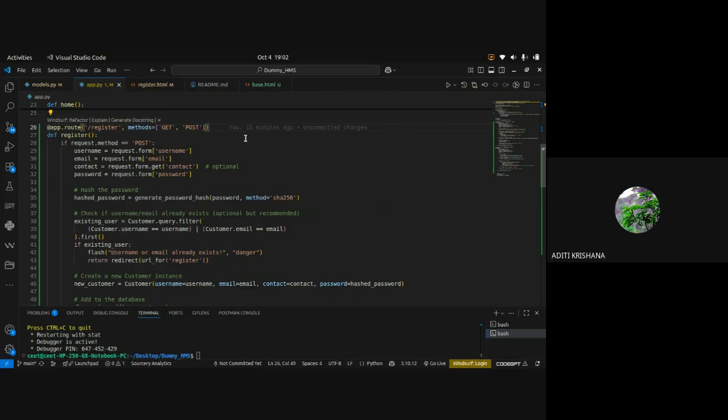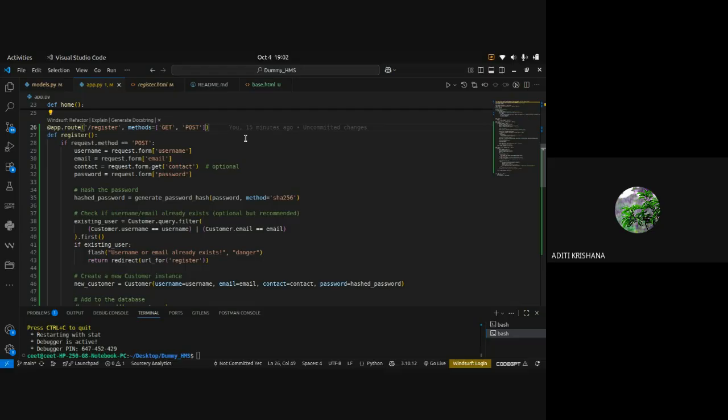So remember this. From now onwards, after the first route, the home route or the basic route, whatever routes we create using Flask, we have to define the methods. And get and post, we have to define every time. Because I hope you all know that get and post are two of the main HTTP request methods.